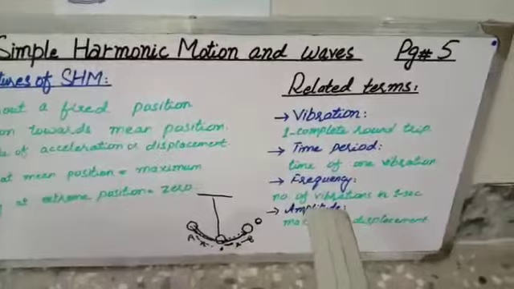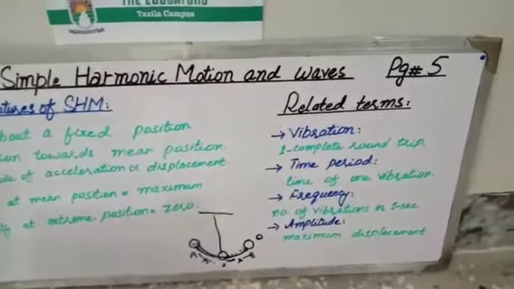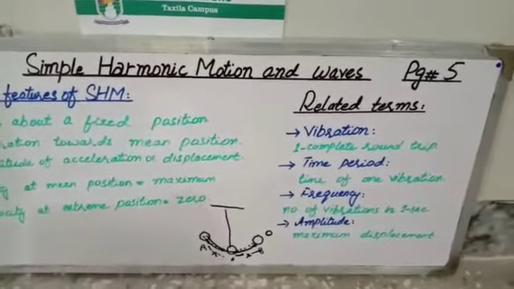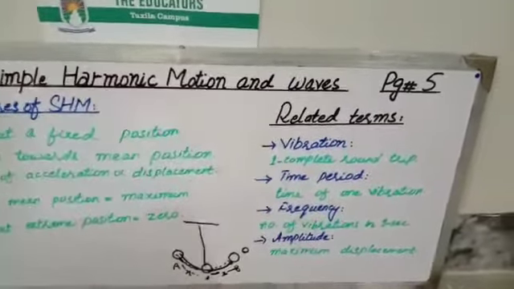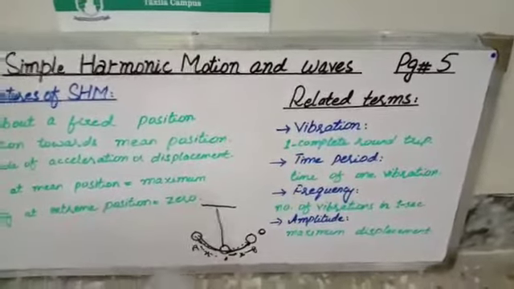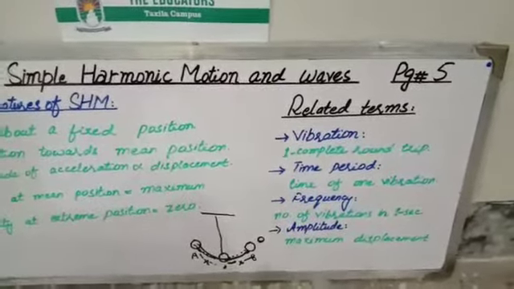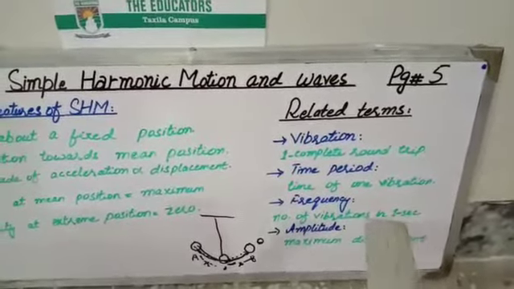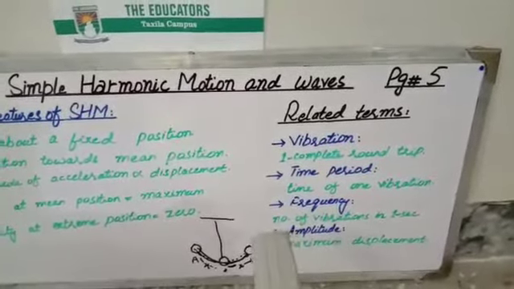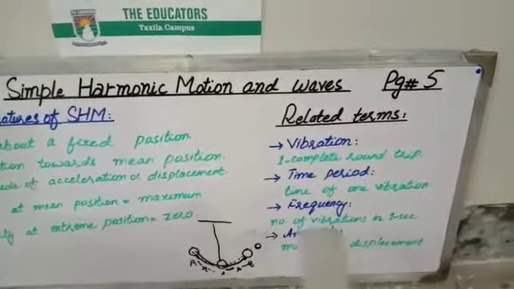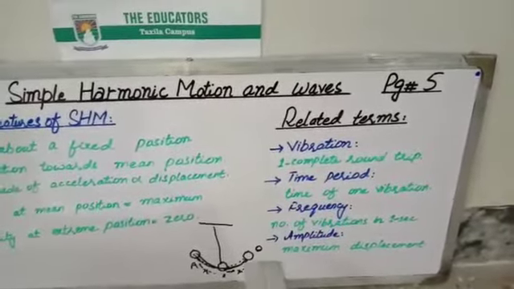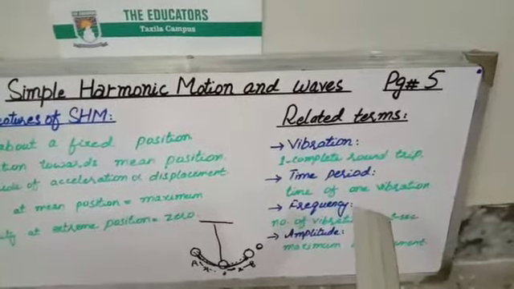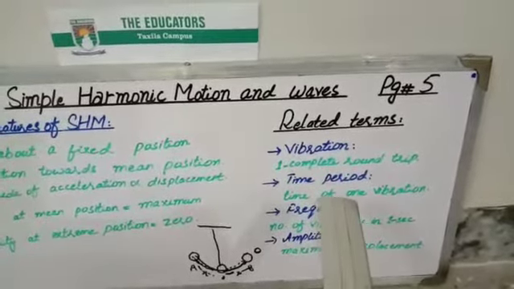The next one is frequency. Frequency is the number of vibrations or cycles of a vibrating body in 1 second is called its frequency. In 1 second, if a body completes one vibration, two vibrations or 5 vibrations, we call it a frequency. Number of vibrations in 1 second. In 1 second, a body will complete 2 vibrations or 5 vibrations, depending on the body or system. The other thing is that the frequency is the reciprocal of time period.